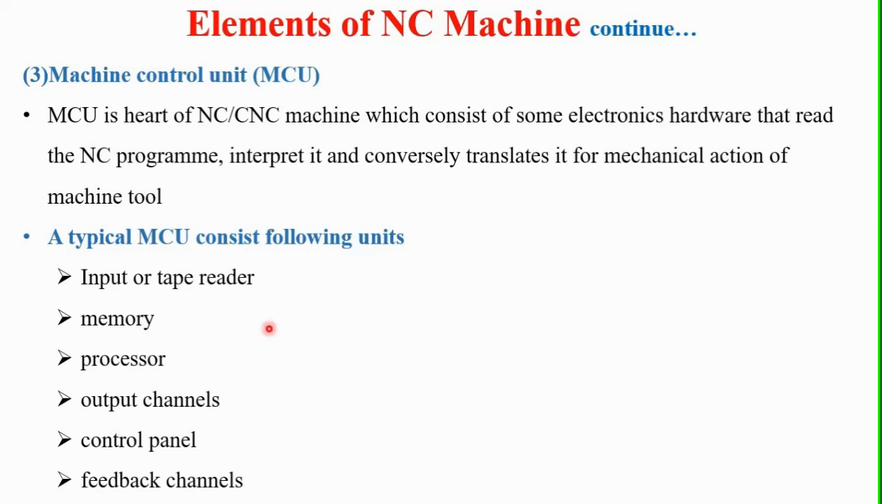We can see here that an input or tape reader is required in this NC. Then it should have some memory, and a processor to process this program into mechanical operations. Then output channels are required. A control panel is required to control the various operations of this machine. Then a feedback channel is required, so that whenever some feedback is needed, we can get it from the machines.